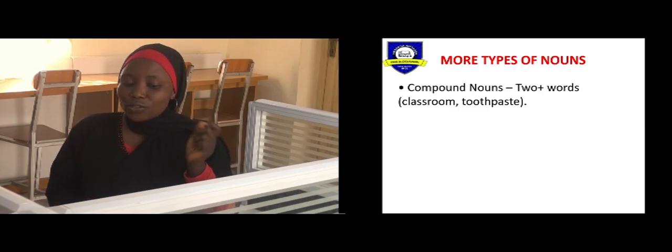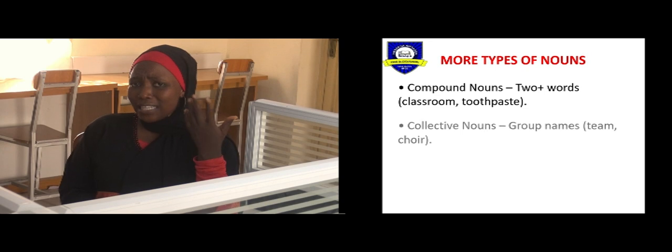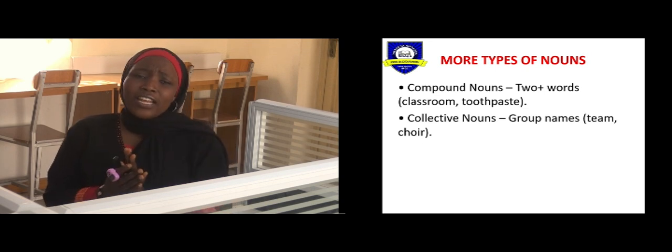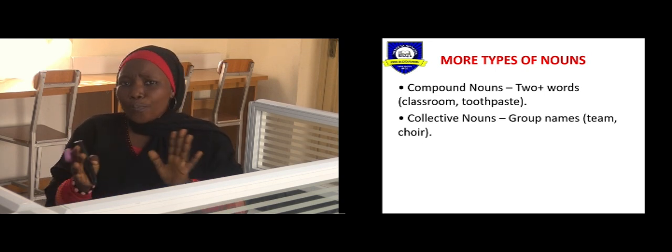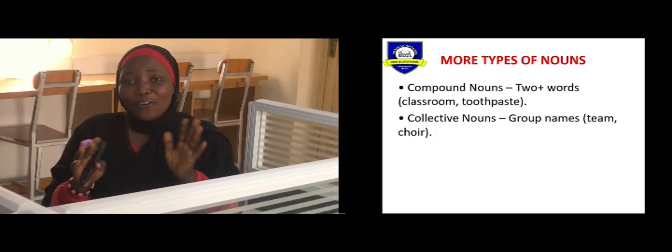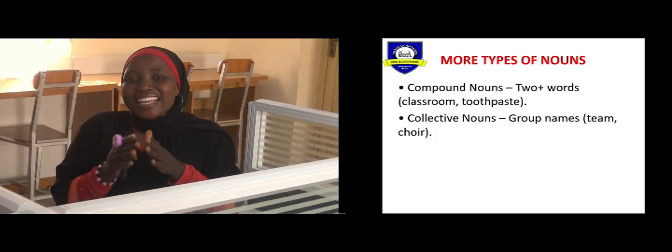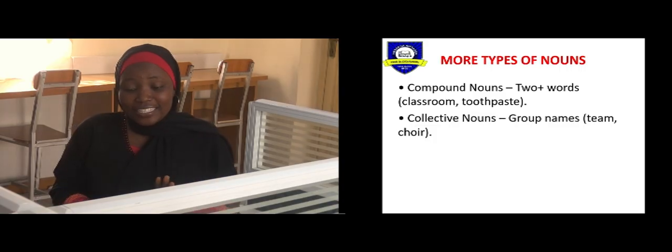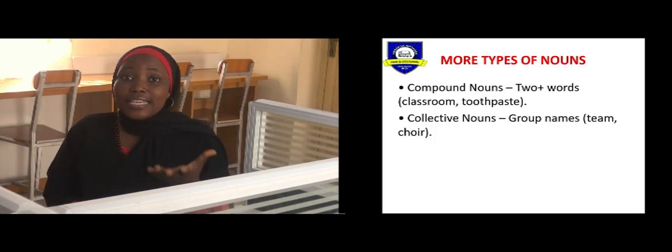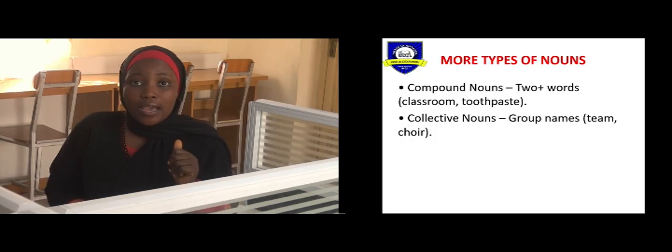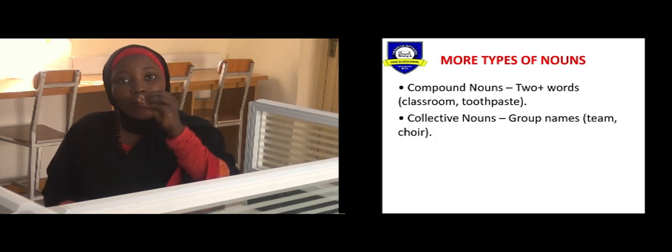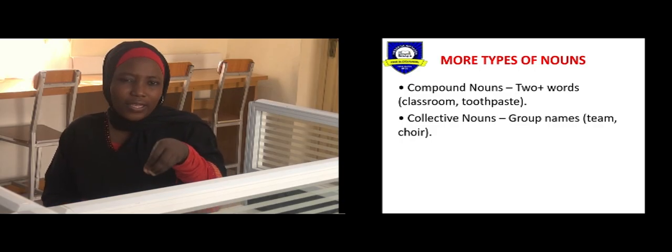Now, moving on to the next one, we have the collective nouns. And what are collective nouns? Collective nouns simply are the group names of things. Do you understand? It's just like a grouping. That's a collective noun. And we have team. Team of players. Now, in that team, we have so many people, right?